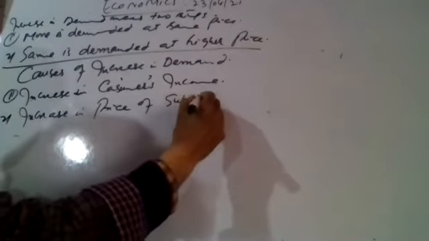Increase in consumers, लोगों की आमदनी में इजाफा हुआ है. Due to that very fact, they are demanding, they are purchasing more and more. This is first cause. Second cause क्या है? Increase in price of substitutes. Substitute prices में increase हुआ है.